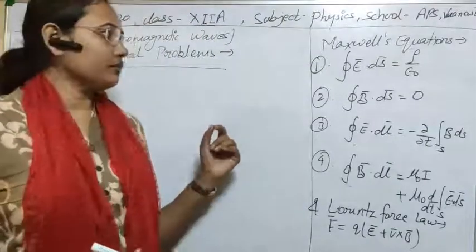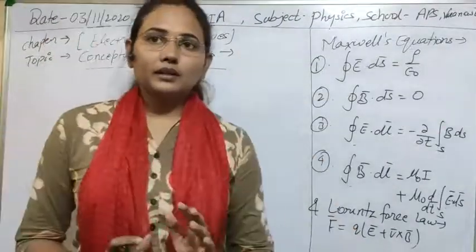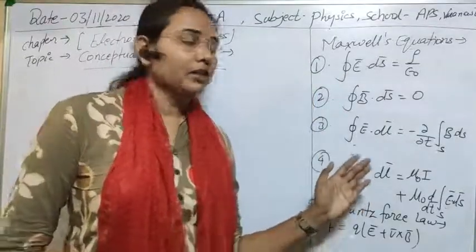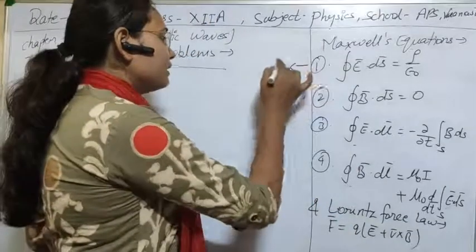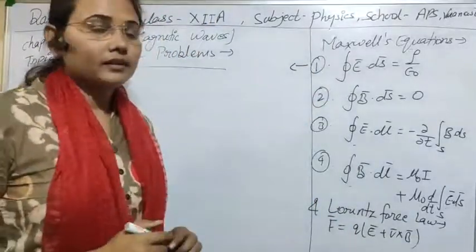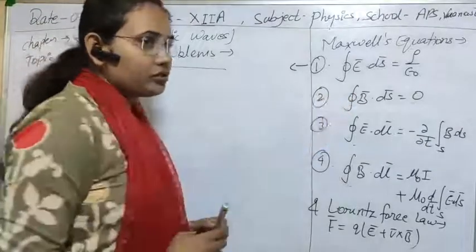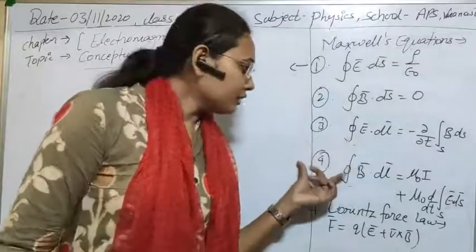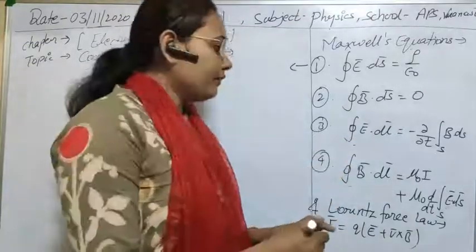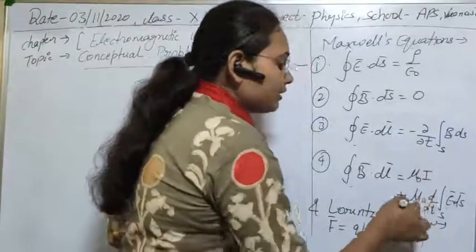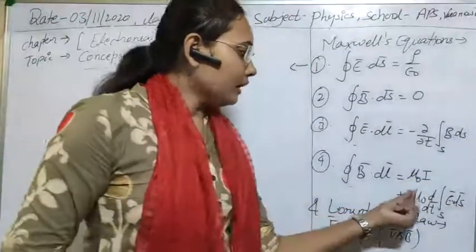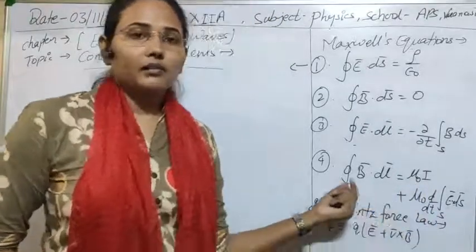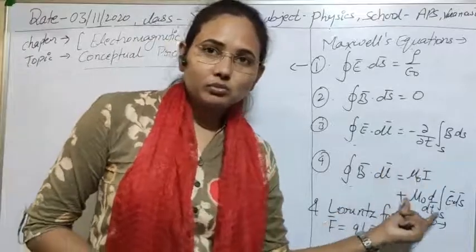The first question was to name the four Maxwell's equations and the laws associated with them. The first law, as I told you already, is Gauss law of electrostatics. The second is Gauss law of magnetostatics. The third is Faraday law of electromagnetic induction. And the fourth equation is the modified Ampere's law. If you drop this term here, then it is known as Ampere's law, but here the modification is done due to the displacement current. So with that term, this is known as the modified Ampere's law.